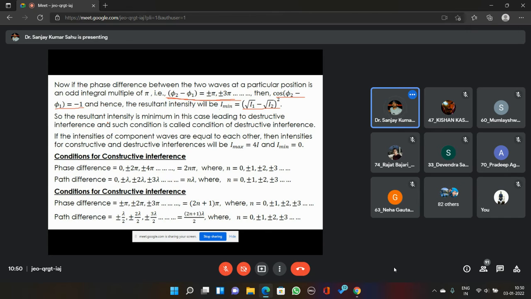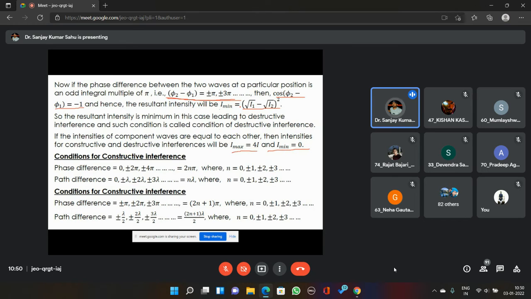If the intensities of the component waves are equal, if both component waves have the same intensity, then the maximum intensity that you will get is I max equal to 4 I, and the minimum intensity that you will get is I minimum equal to 0.